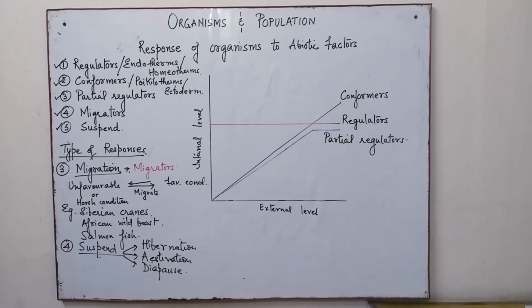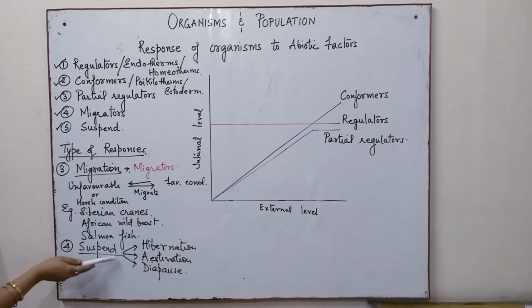Then we have the migrators, which move due to different reasons. It can be for breeding, it can be for food, or it can be to avoid unfavorable harsh climatic conditions. And these organisms always return to their original place of habitat on the return of favorable conditions, and it is found in animals only.